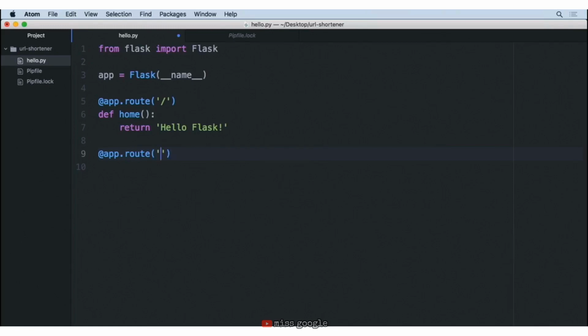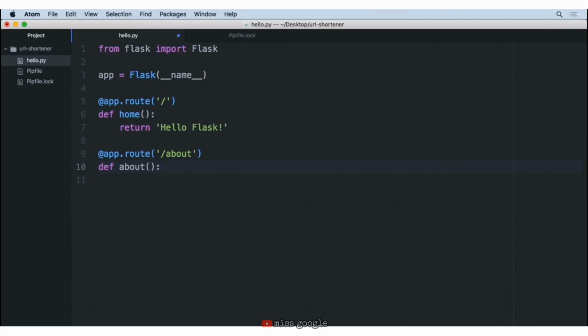Inside of the parentheses of the route, this is where you specify the URL. So if we go ahead and do a /about here, if someone goes to our website, like the localhost:5000/about, it would run the following function that we're going to create. So let's go ahead and make a new function here. And we'll call this one about with our colon. And please note that the name of the function and the name of the route do not have to match.